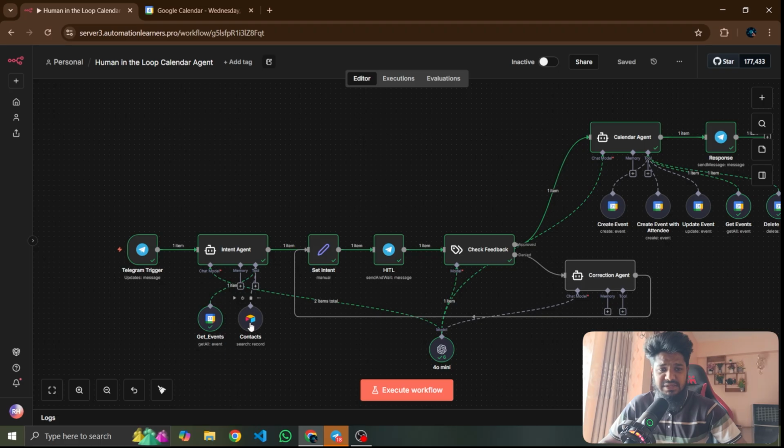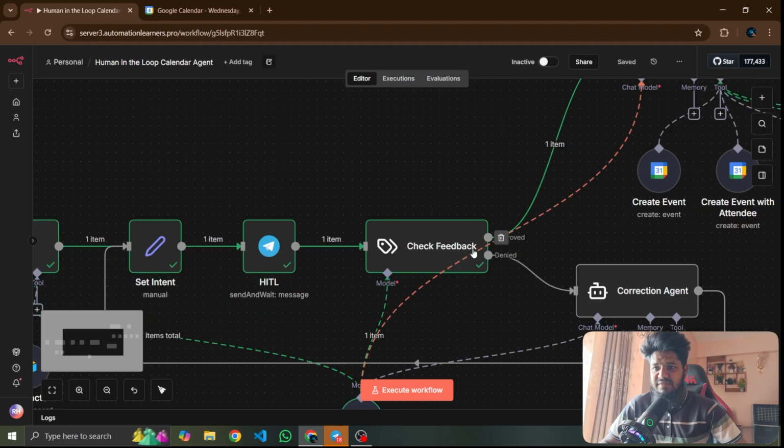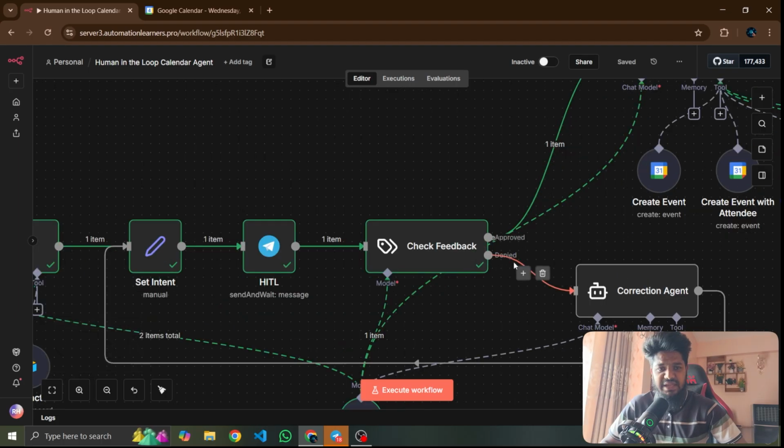You can use Google Sheets here to fetch data, and it takes information from this contract information. Then there is the set intent, which is very important, and I will show why it is important. There is also a text classifier with two branches: first is approved and second is deny.